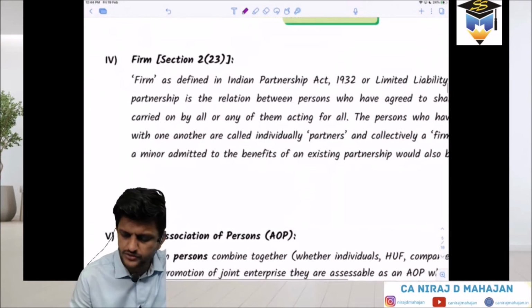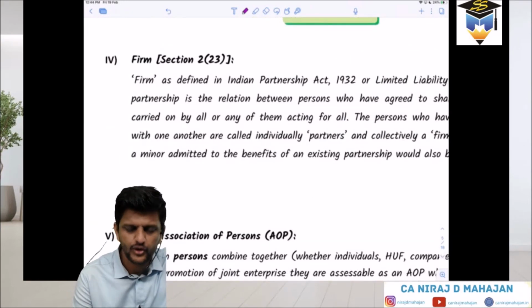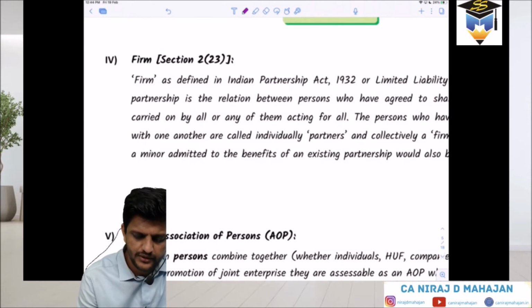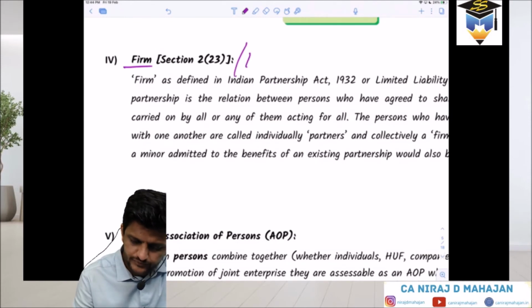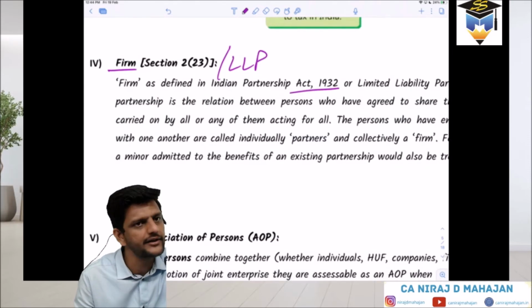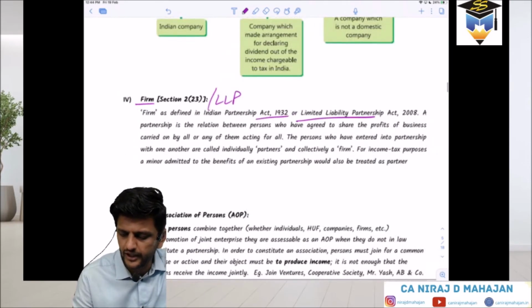Again, I am doing the smaller ones now, because I want to take you to the tax rate, the most important part today. We have to start with calculations. Firm includes LLP. Okay, check. Firm as defined in the Indian Partnership Act 1932, or LLP.